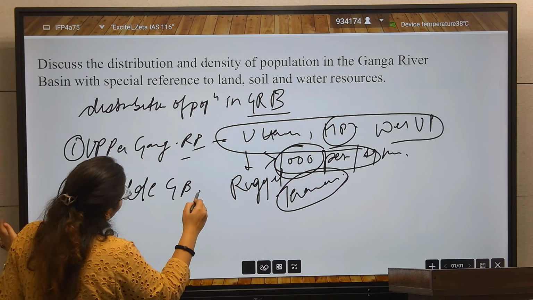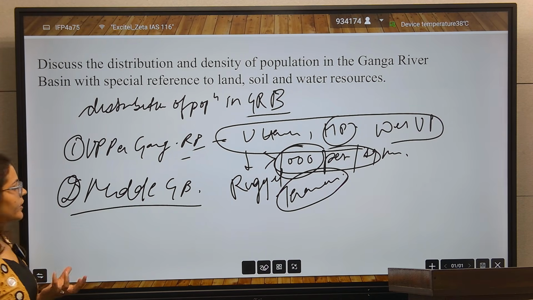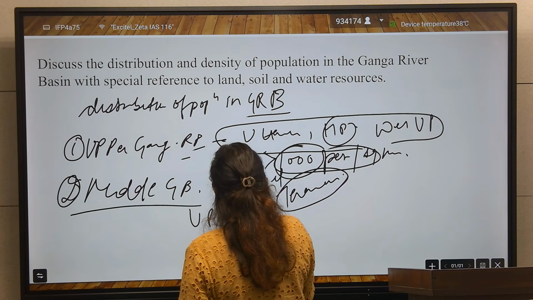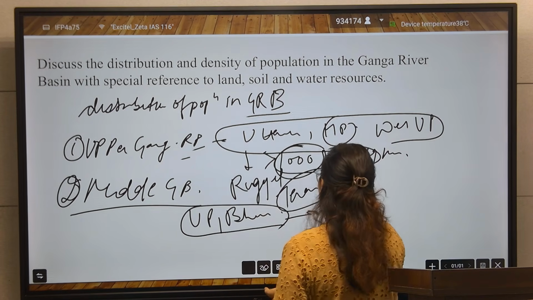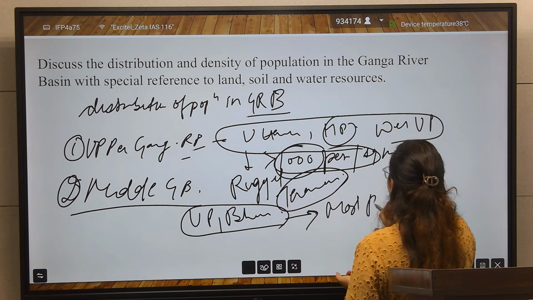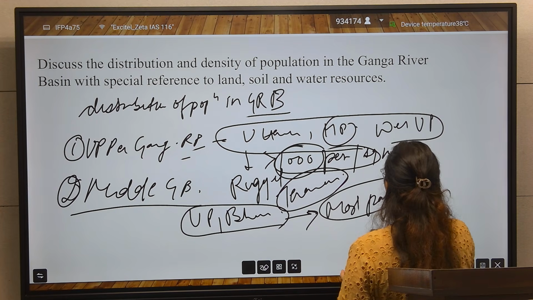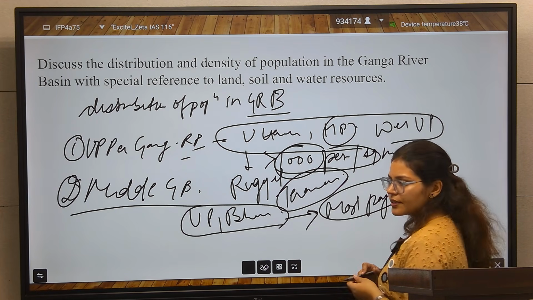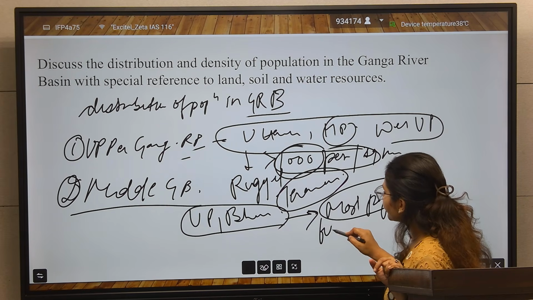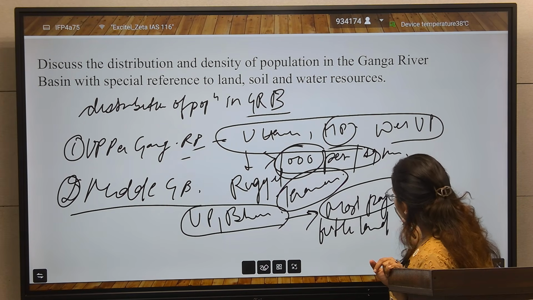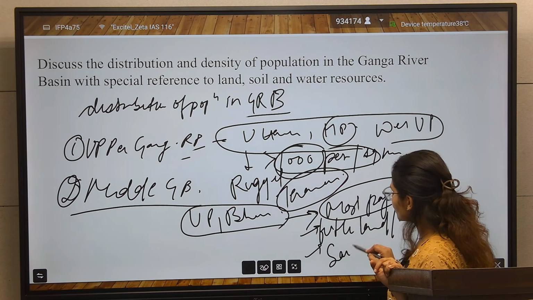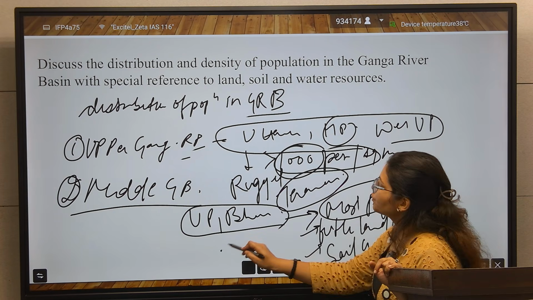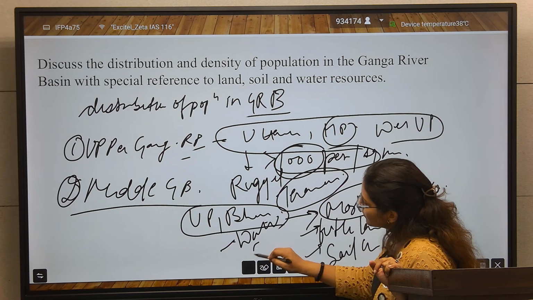After that you will talk about the middle Ganga basin. At the middle level, here is the UP, Bihar area. This is a populated area, so the distribution of population is higher. Why high? Due to fertile and alluvial land, better soil quality, and water availability.